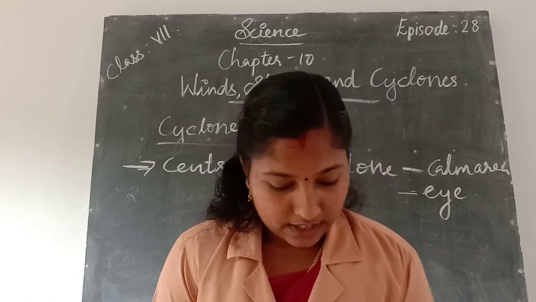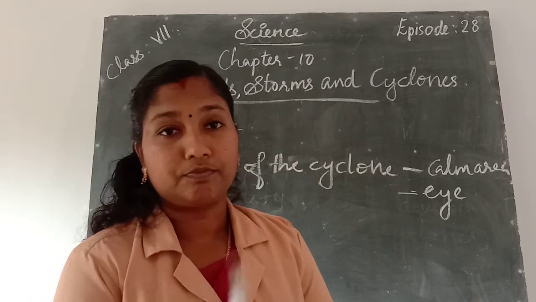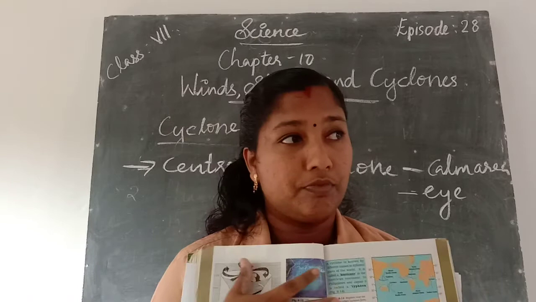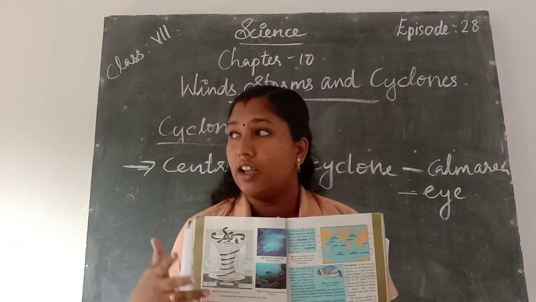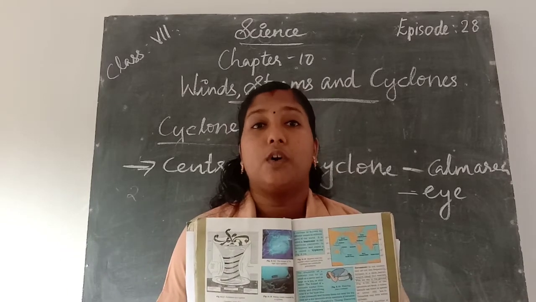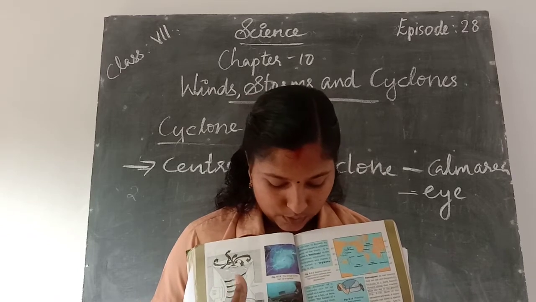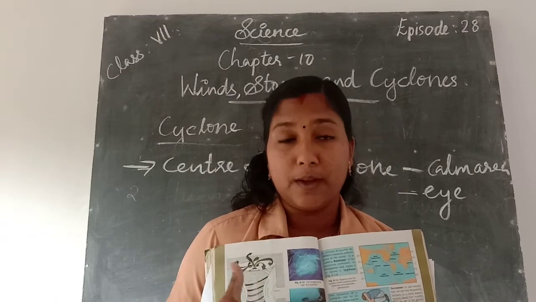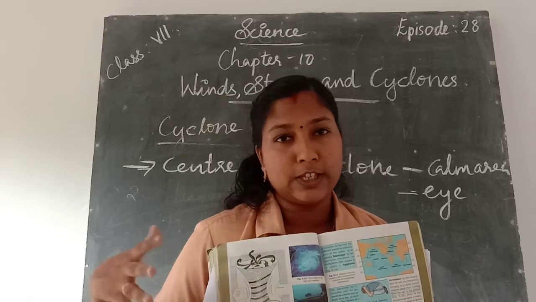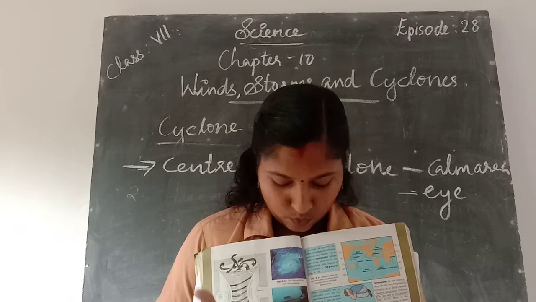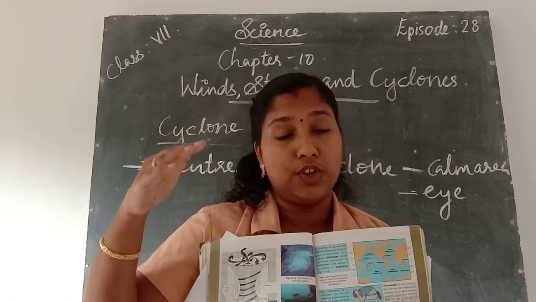The image of the eye of a cyclone, then rising water caused by a cyclone. Along with the cyclone there is rain, storms, and so on. Here the pictures are given of rising water caused by a cyclone. From this we can understand that due to the high speed winds, the water can rise up to a huge distance.